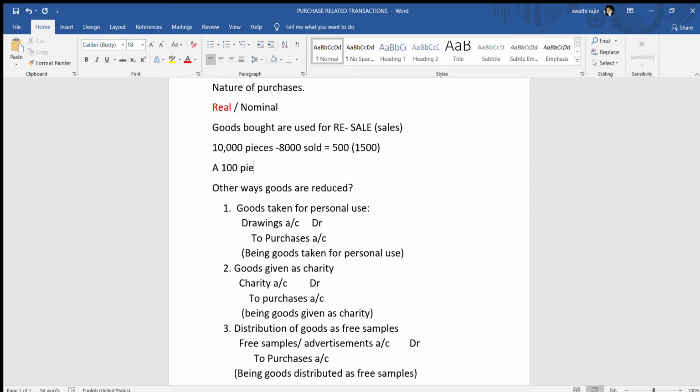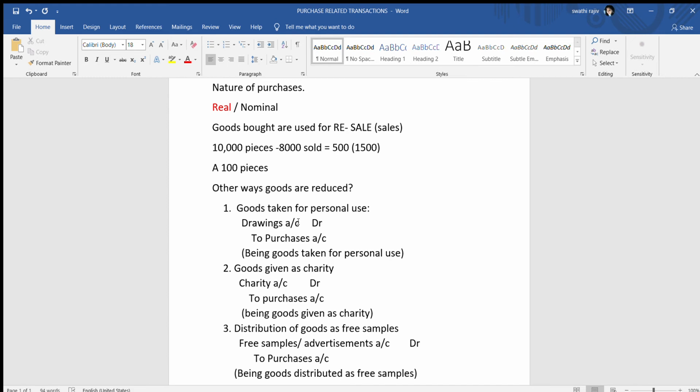and 100 pieces you took away for your personal use. So whenever the proprietor takes any kind of material for personal use, we term that as drawings. Why drawings? Because it is considered as a reduction in capital, hence the term drawings.